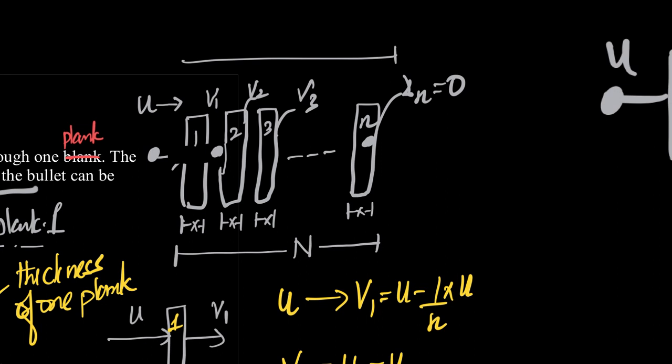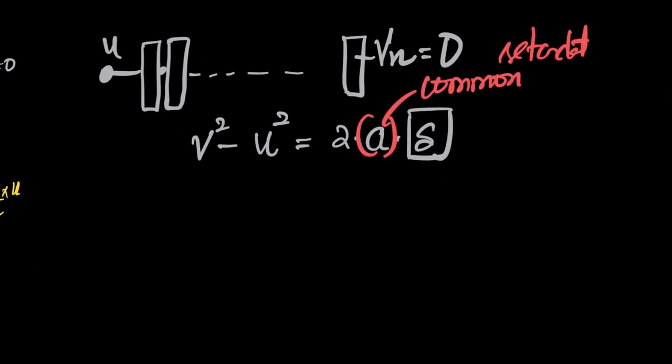Let us see. What is the thickness of one plank? It is x. In which case, what would be the thickness of 2 planks? It would be 2x. What would be the thickness of 3 planks? It would be 3x. 4 planks, 4x, 5 planks, 5x, n planks, it would be nx. So here the distance is basically nx.